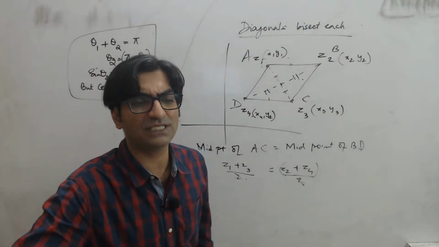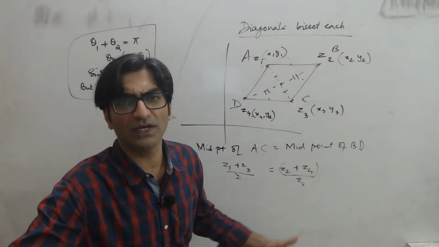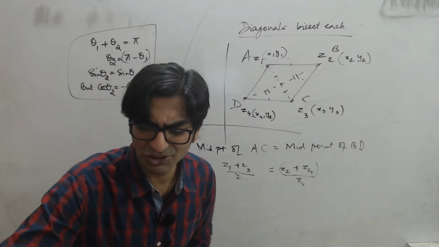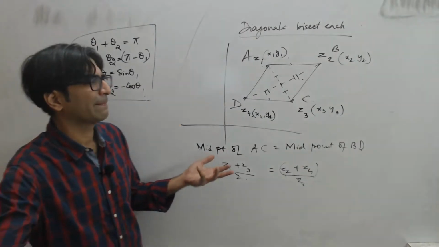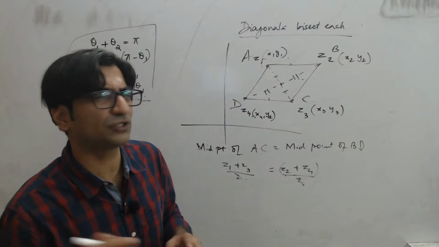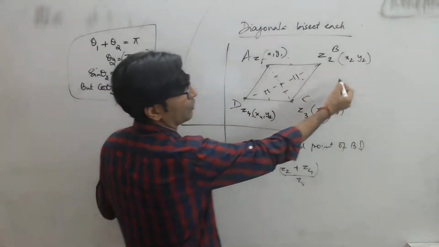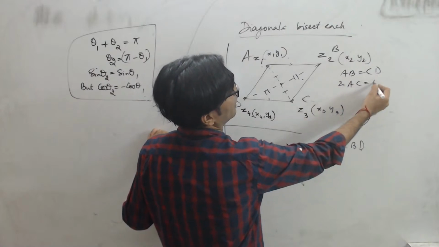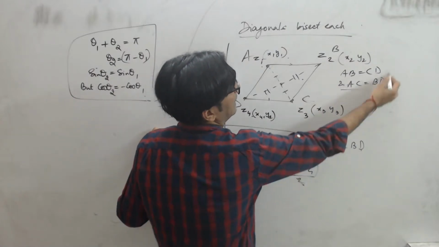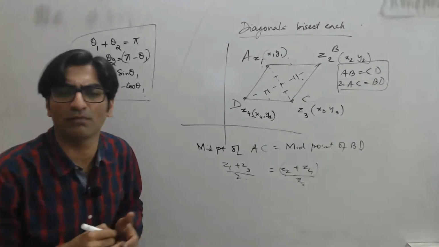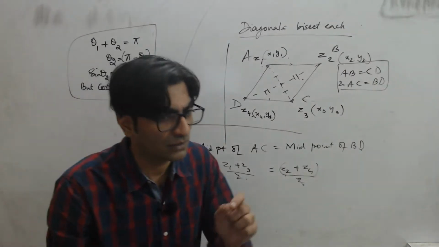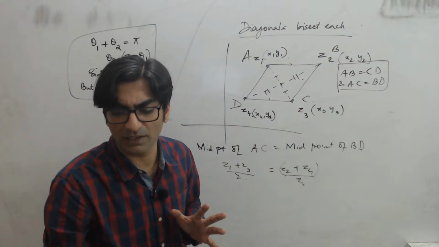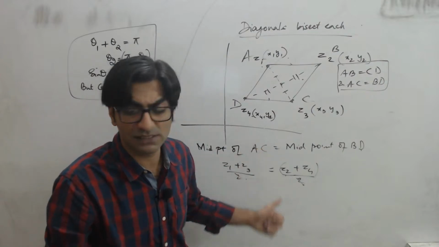But if I scan the options, the first three options don't have squares, don't have square roots. It surely seems like you don't need to do too much of hard work, right? Other conditions you could have also put, AB equal to CD and AC is equal to BD. You could have done these, right? But then the distance formula will get involved, and that will include a square root. So if I look at the option choices, without square root, if I want to try something out, then it will be in this manner.